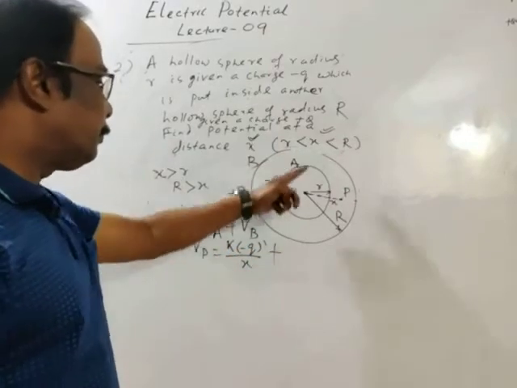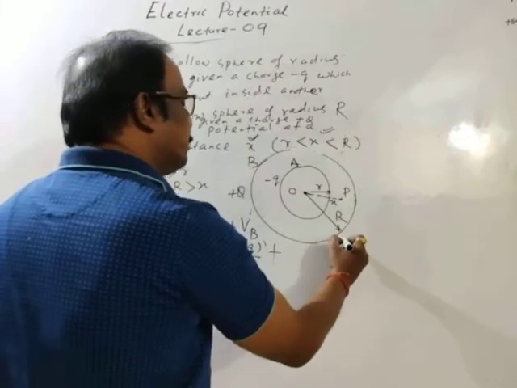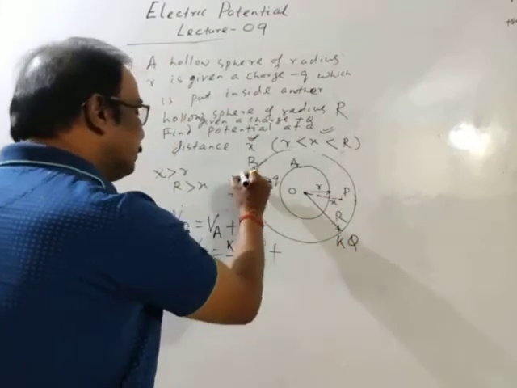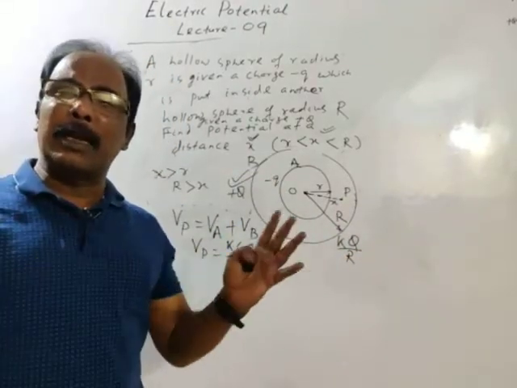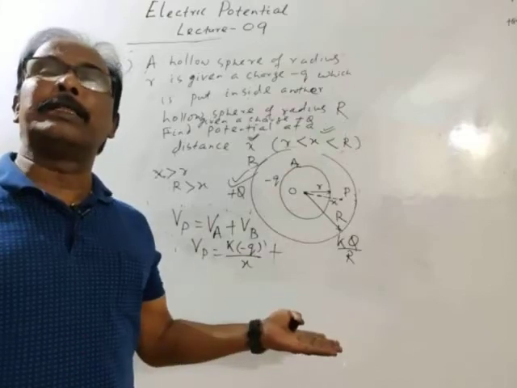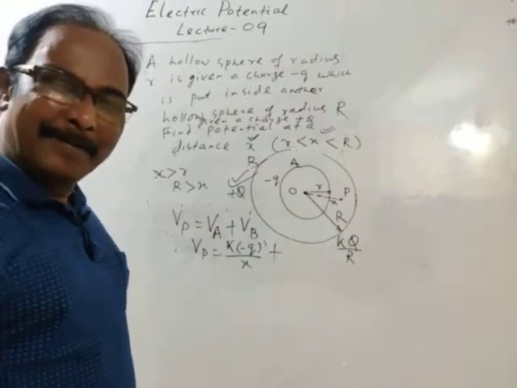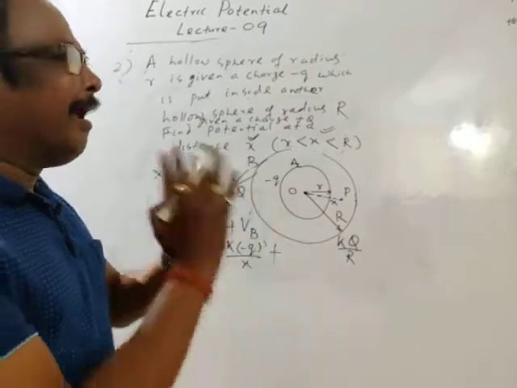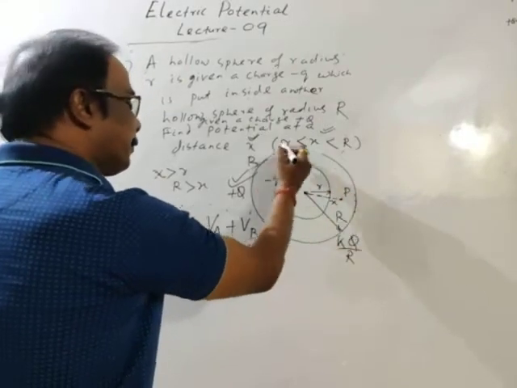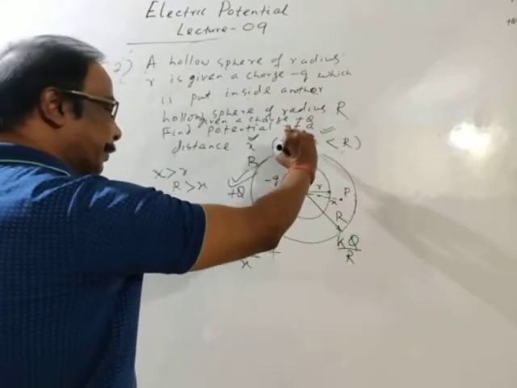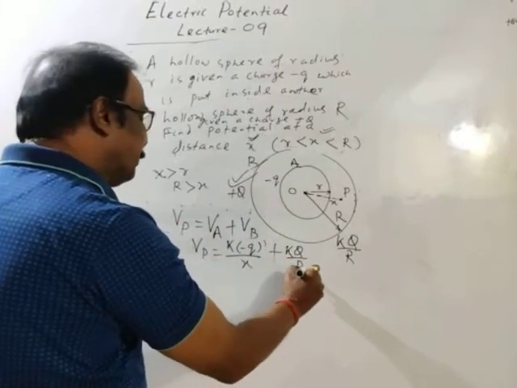plus potential due to B. Potential on the surface of cell B is K, Q, charge given is Q divided by R. And as we have discussed, potential on the surface is equal to potential at any point inside the surface. Point P is inside the surface of the outer sphere, okay, means sphere B. Then potential will be also KQ by R.